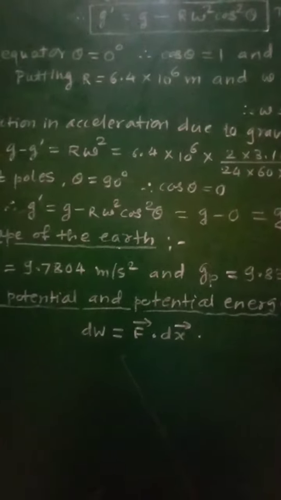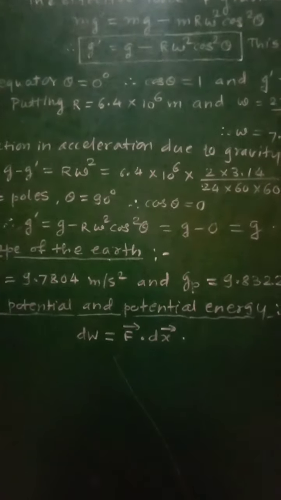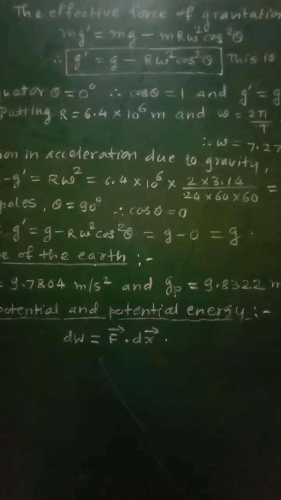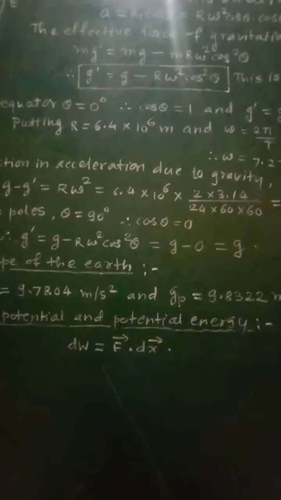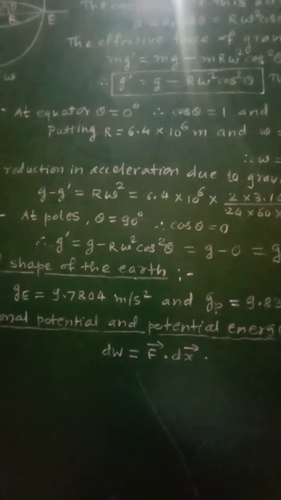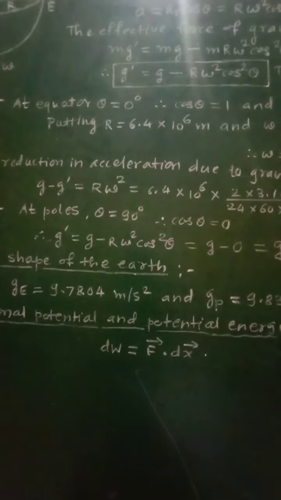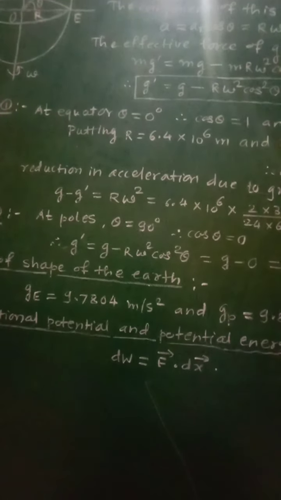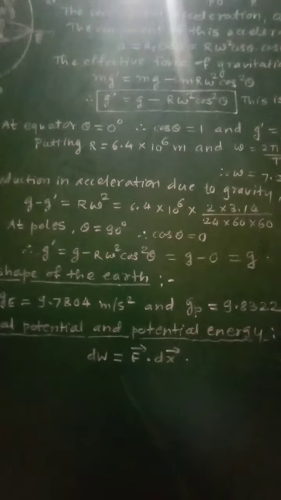Therefore at the equator the value of acceleration due to gravity will be less as compared with the poles.